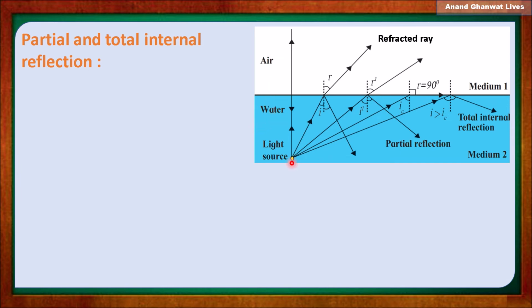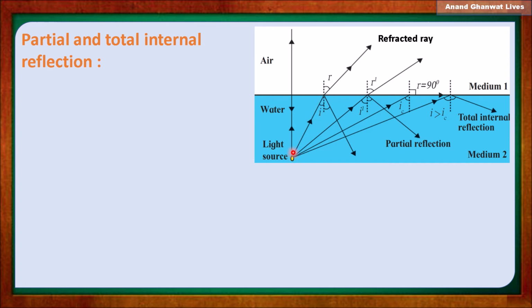When we keep the light source in the water medium, rays come from that light source in different directions. What happens if we observe this light ray?